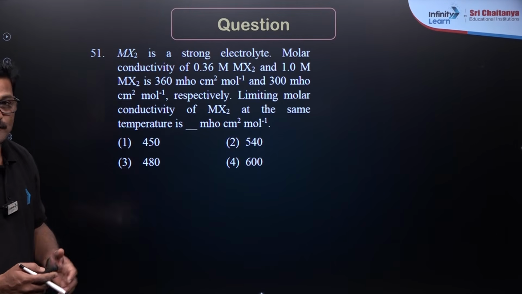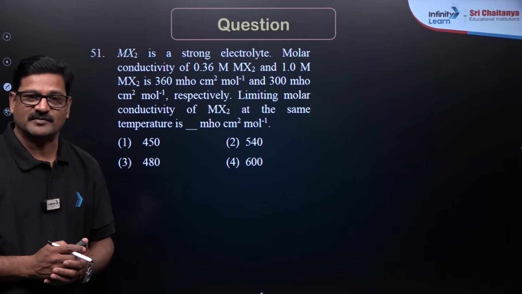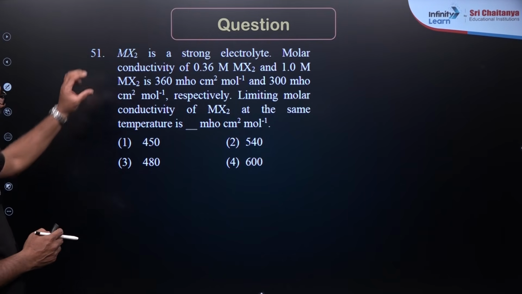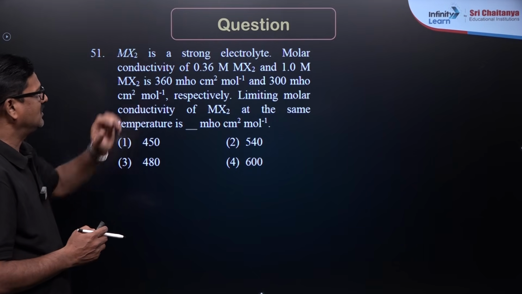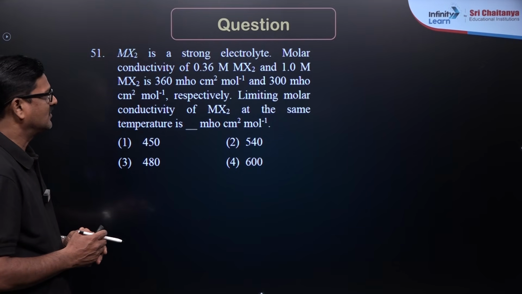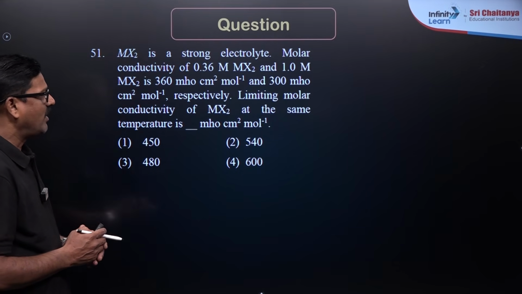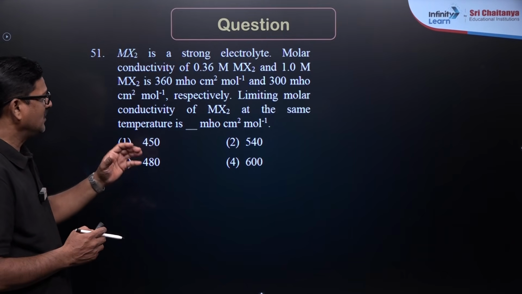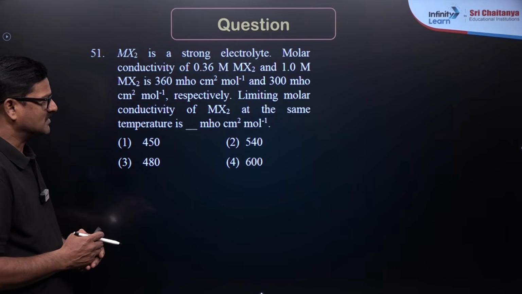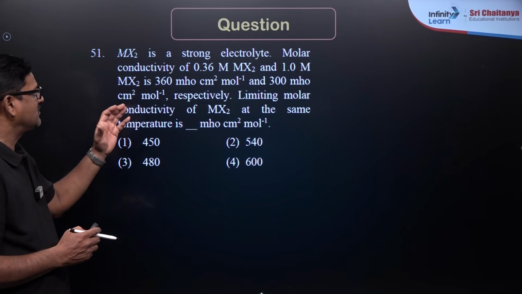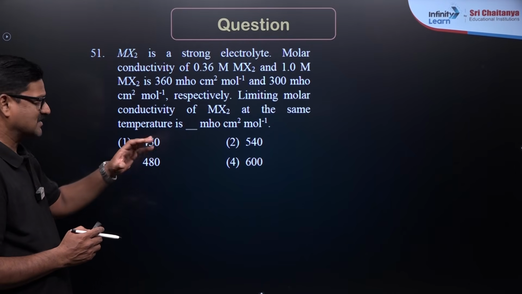Students, this is a question on the conductivity concept from electrochemistry. MX2 is a strong electrolyte. The molar conductivities of 0.36 molar MX2 and 1 molar MX2 are 360 centimeter square mole inverse and 300 centimeter square mole inverse respectively.